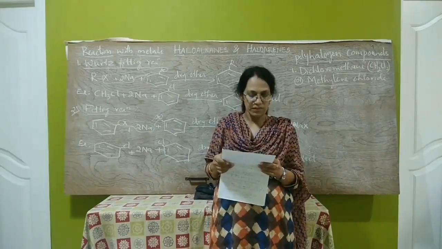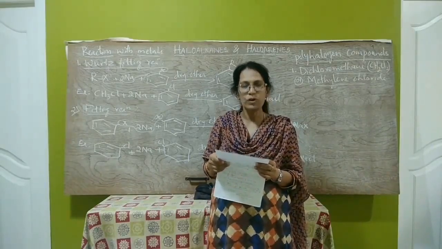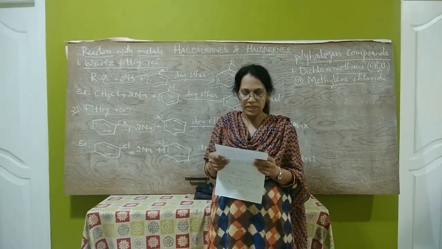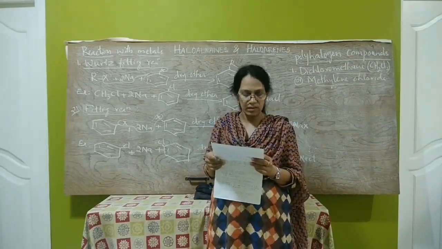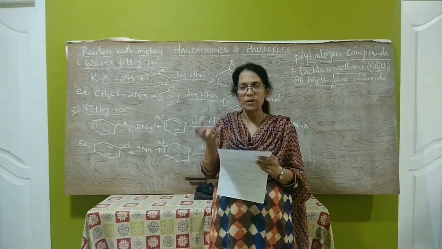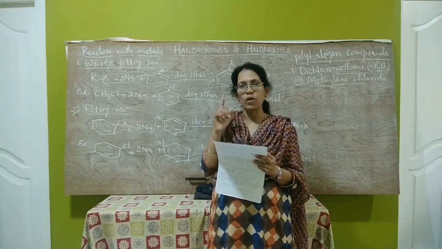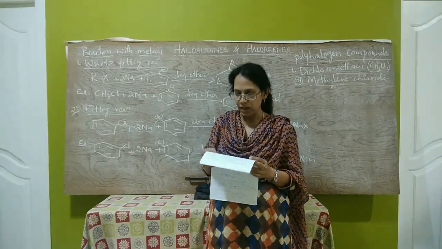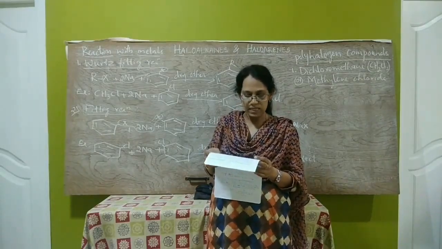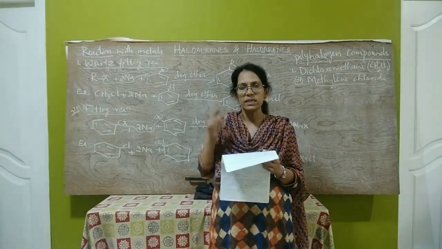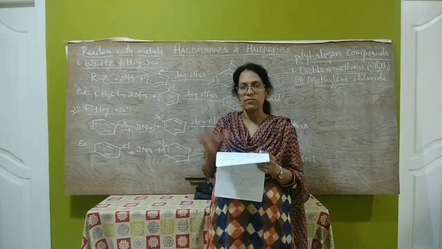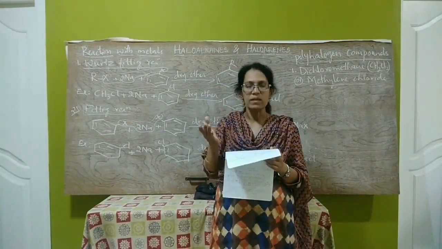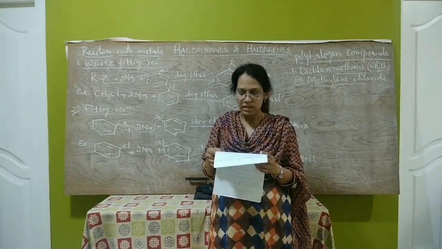Harmful effects of dichloromethane are: it is harmful to the human central nervous system, and it affects both vision and hearing. Its direct contact with the eye can burn the cornea of the eye. Higher levels of methylene chloride in air, if inhaled, cause dizziness, nausea, etc., that is giddiness, vomiting sensation.